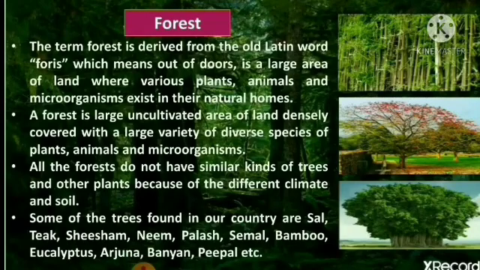Natural homes means forest is the natural habitat for various plants, animals, and microbes. Forest is a large uncultivated area of land densely covered with a large variety of diverse species. Diverse species means different species of plants, animals, and microorganisms.